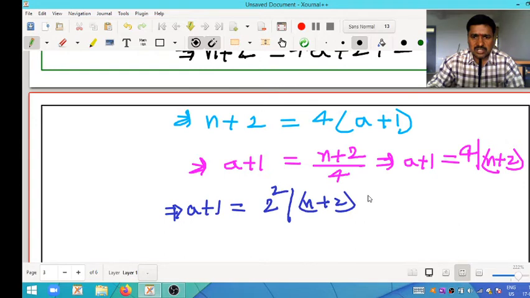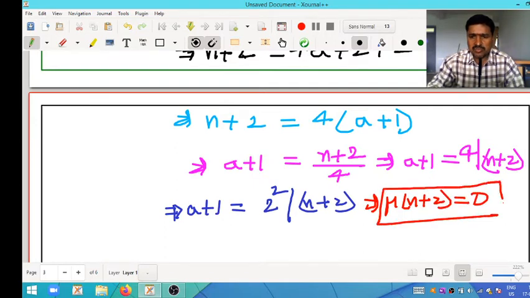So that means Mobius of n plus 2 is equal to 0, by the definition of Mobius.